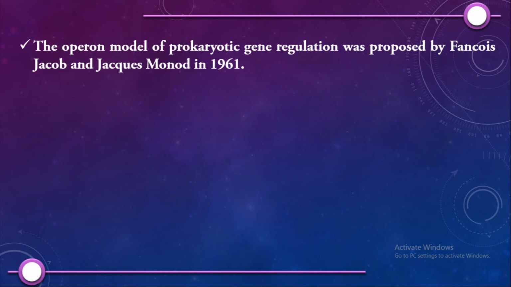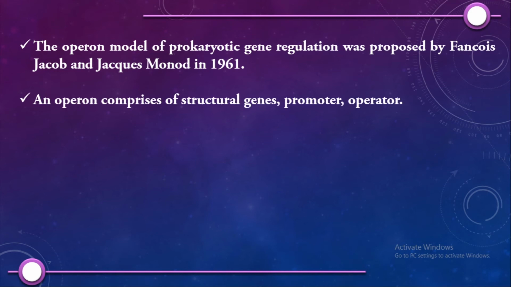Basically, an operon contains structural genes. These are the genes which give you proteins, like in the previous example, gene 1, gene 2 and gene 3, which are known as the structural genes. It also contains the promoter, where your RNA polymerase will bind and initiate transcription.